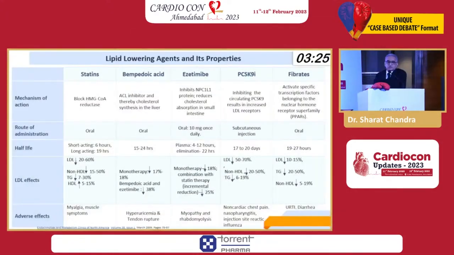Okay, so here is a comparison of the various drugs available today: statins, bempedoic acid, ezetimibe, PCSK9 inhibitors. Bempedoic acid is an ACL inhibitor and thereby inhibits cholesterol synthesis in the liver. It is an orally given drug. It is given as 180 milligrams in the night post dinner, just like statins, and half-life is 15 to 24 hours.